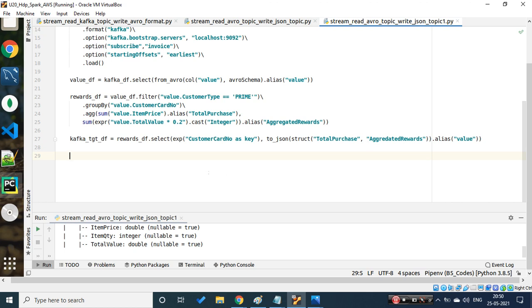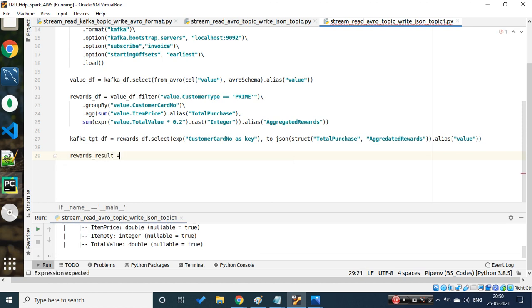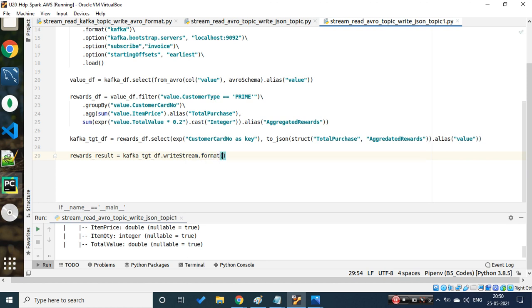Okay, cool. So what I'll say is, finally, let's say rewards result. Okay, I'll be using my Kafka target data frame. I'll be writing the data, hence I'm using writeStream. Okay, the format is nothing but Kafka, as we are trying to write the data to a Kafka topic. When we write the data to a Kafka topic, I need to provide a few options, right? What are those options? We have already done this while reading. The same we need to do over here.